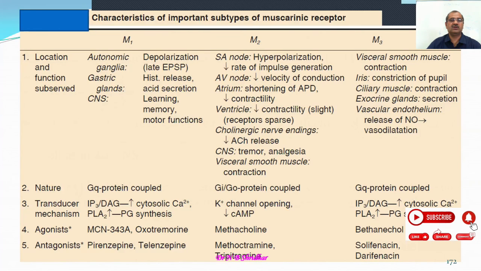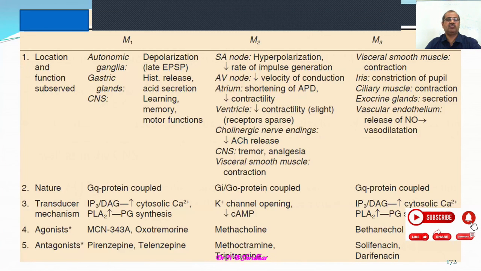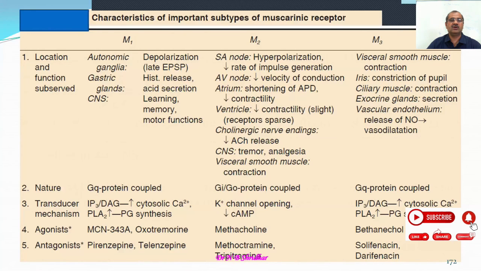At the cholinergic nerve ending, there is a decrease in acetylcholine release. In the central nervous system, tremors, analgesia and visceral smooth muscle contraction will occur.